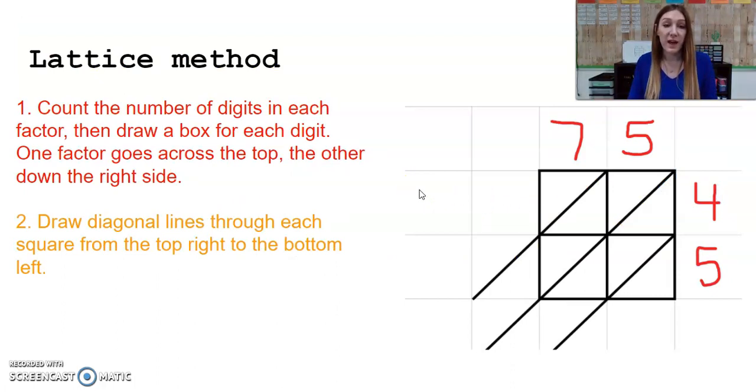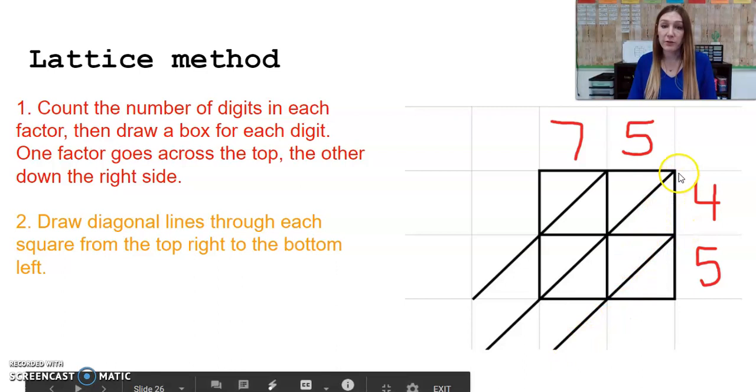So we're going to count the number of digits in each factor. I have 2 digits and 2 digits. Then draw a box for each digit. So I'm going to need 2 columns and 2 rows. So 1, 2 columns, 1, 2 rows. One factor goes across the top, the other goes down the right side. We're then going to draw diagonal lines through each square from the top right to the bottom left.